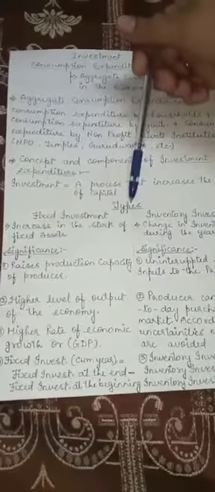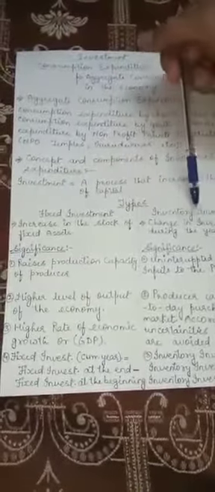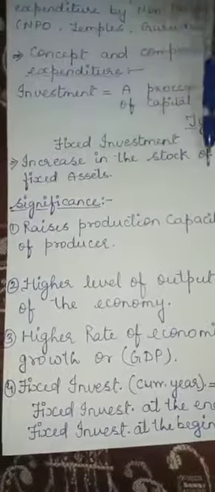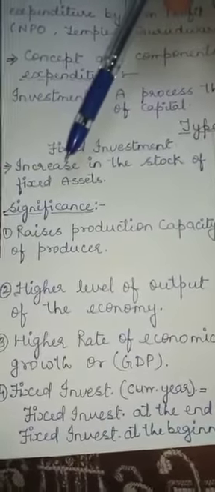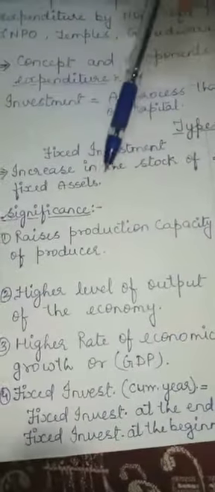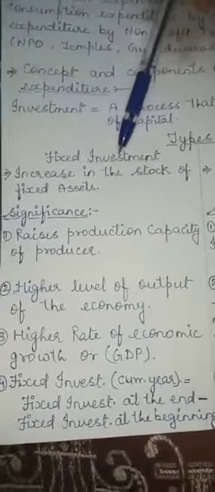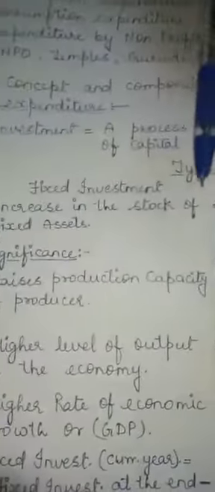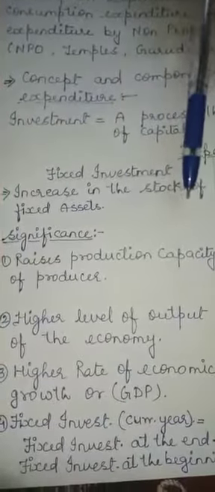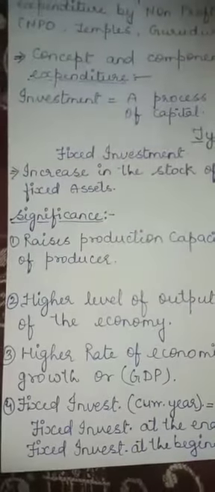Now there are two types of investment, the fixed investment and the inventory investment. Fixed investment means increase in the stock of fixed assets. Whatever the producer spends in order to purchase fixed assets is called the fixed investment. Suppose the producer has two machines and he purchases one more machine, then that is called the investment in fixed assets, or the fixed investment.